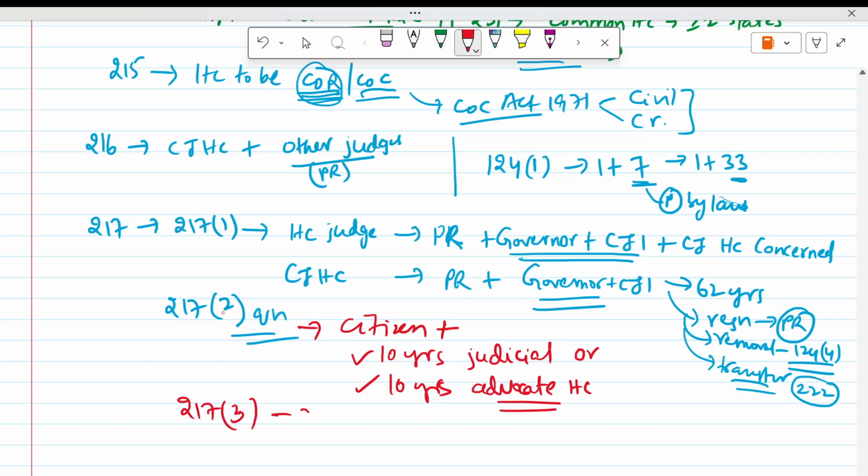Article 217 clause 3 is about the age of the High Court judge. It is decided by the President, but the President will consult the Chief Justice of India. That is Article 217 clause 3.